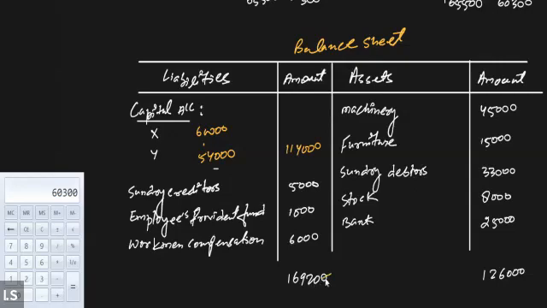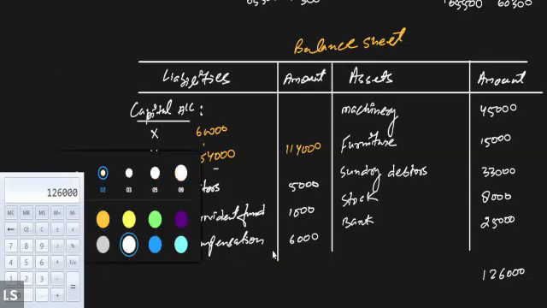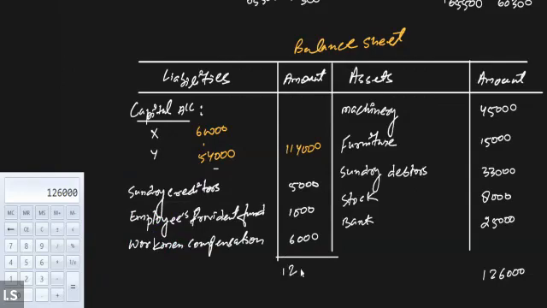Now when we tally, I guess this time our answer will match. Balance sheet will tally now. Let's just do it one more time. 1,14,000 plus 5,000 plus 1,000 plus 6,000. Yes, we are having the same balance on both the sides. So this time our solution is right. 1,26,000.